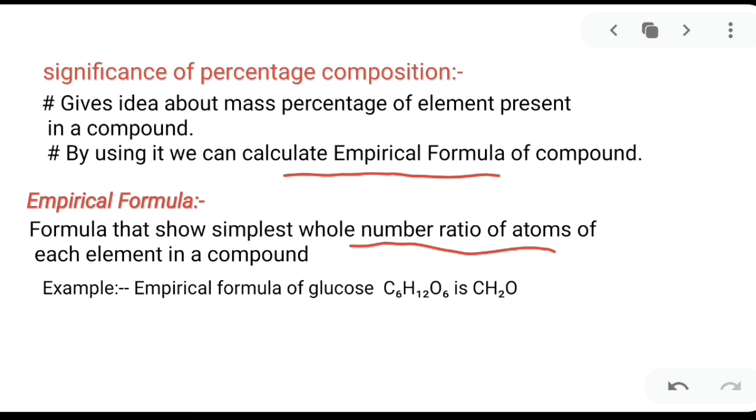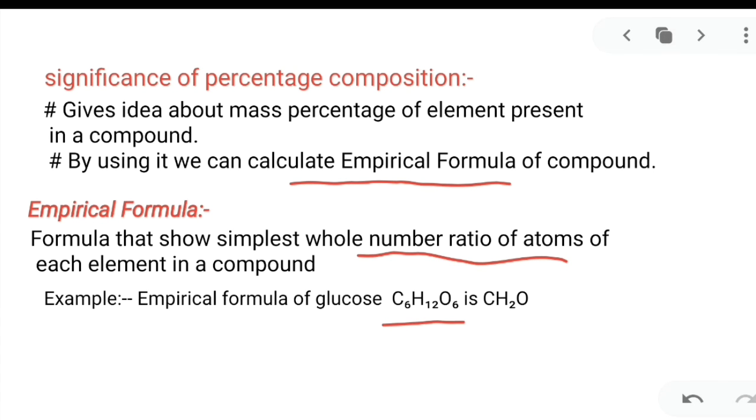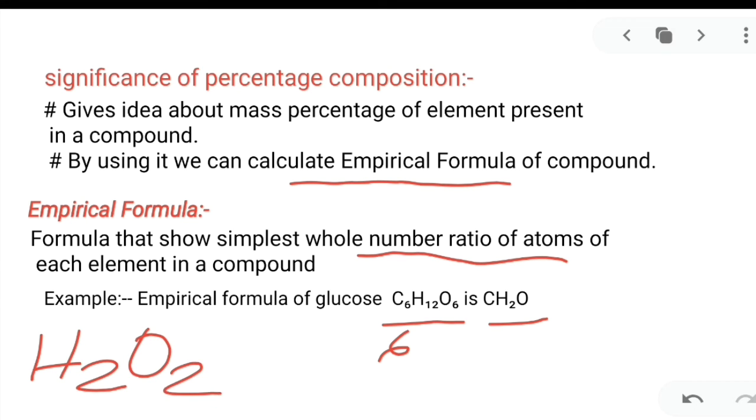Now let us take one example of the empirical formula. Empirical formula of glucose. How can you find out the empirical formula? You can see the formula of glucose is C6H12O6. You can divide it by a common factor, that is 6. So you will get CH2O. Is it clear? Now, say for example, hydrogen peroxide. If you take hydrogen peroxide, the common factor you can divide by is 2. So what is the value we are getting? That is HO. Is it clear?